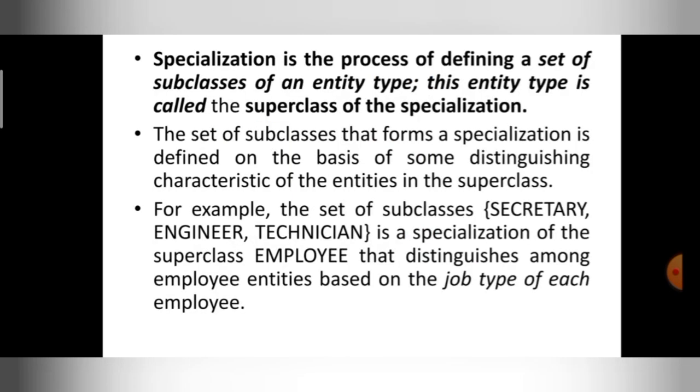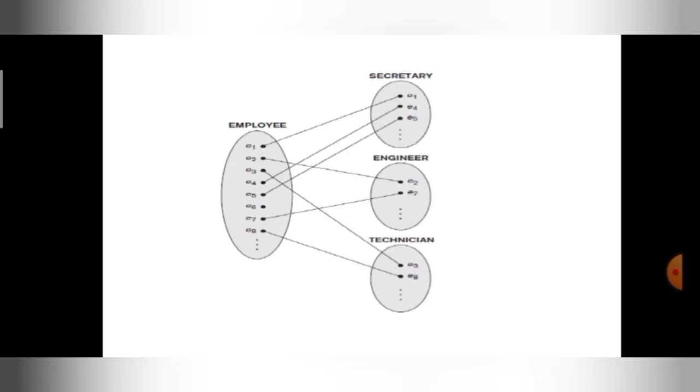So I'm going to define the subparts for the superclass. Specialization is the process of defining a set of subclasses of an entity type, and this entity type is called the superclass of the specialization. Here my employee is the superclass, and secretary, engineer, technician are the subclasses of the superclass.